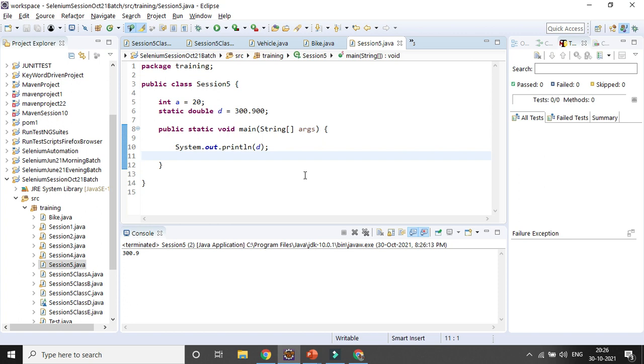That is the reason it is accessible in the main function without creating any object or instance. But if you want to access a, it will not allow you; you can see an error message immediately. So how can you use it? You have to create an object or instance first for the non-static variable.